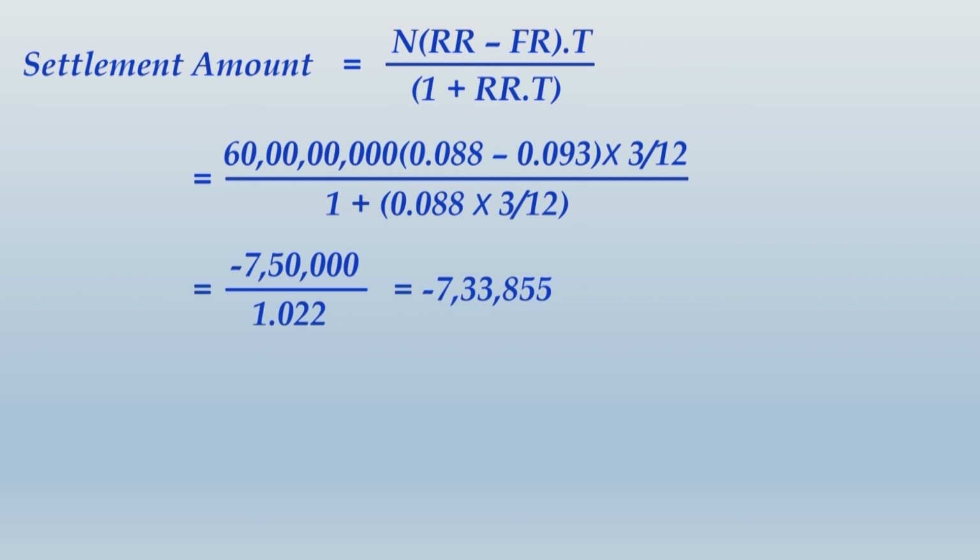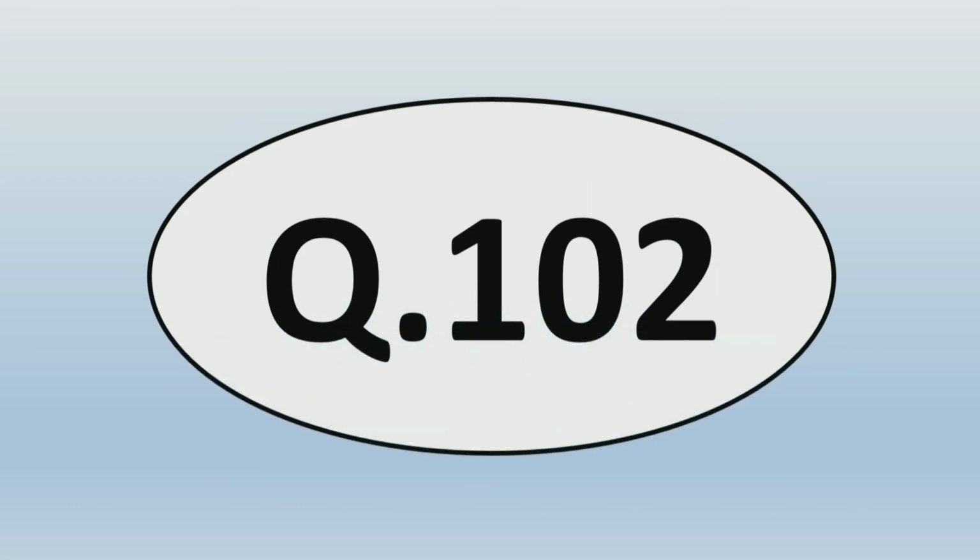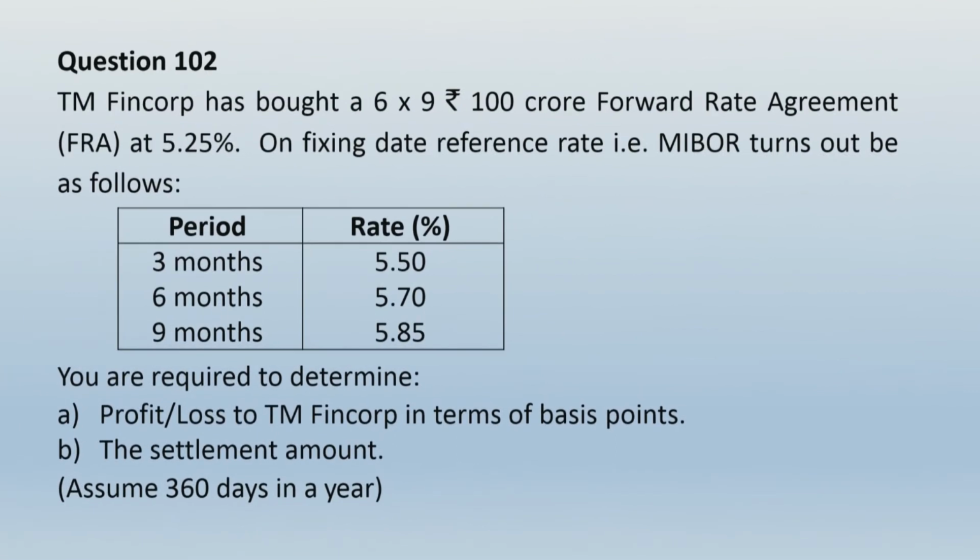Alright friends, you would have finished writing this. That was the end of the solution, and let us now move ahead, and we have one question left over from the FRA part, where it was the speculative FRA. So question number 102, let us read that. TM FinCorp has bought a 6/9 rupees 100 crore forward rate agreement, that is FRA at 5.25%. On the fixing date, reference rate, that is MIBOR, turns out to be as follows.